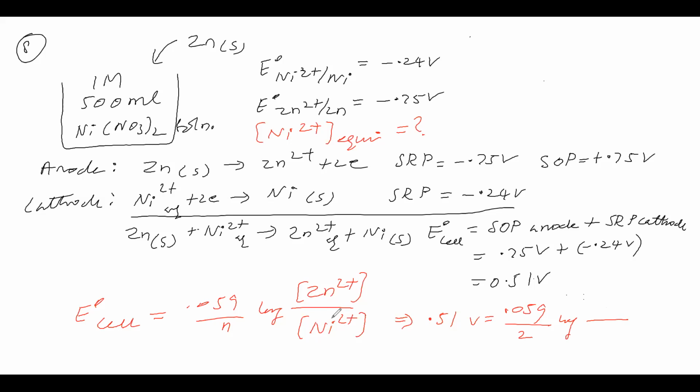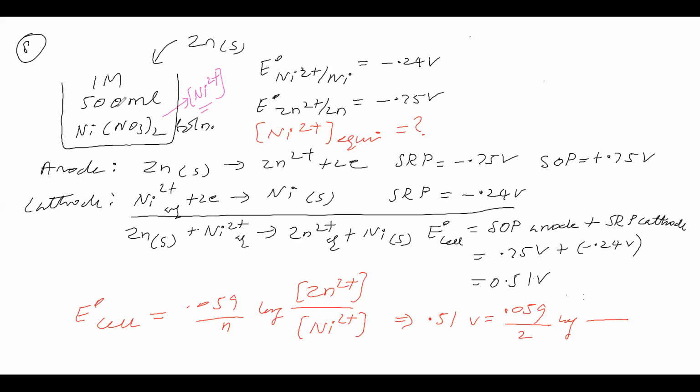Now we will see the value regarding Ni2+. The concentration of Ni2+ is given, that is 1 molar. The volume is 500 ml.